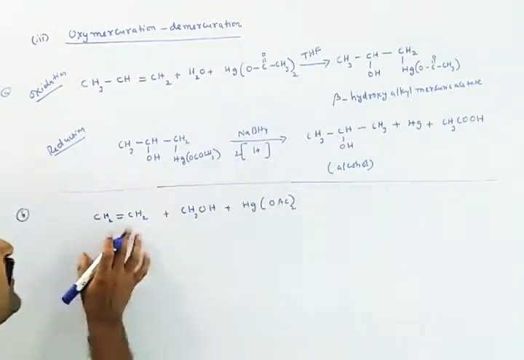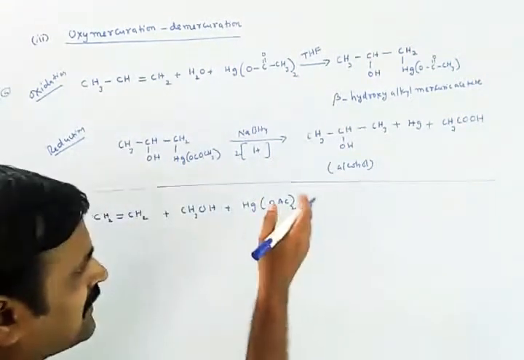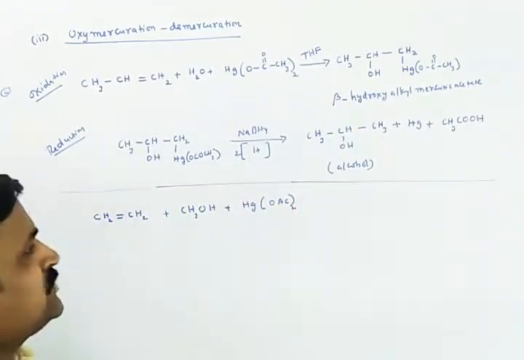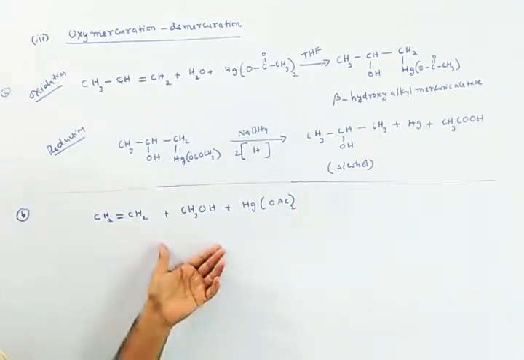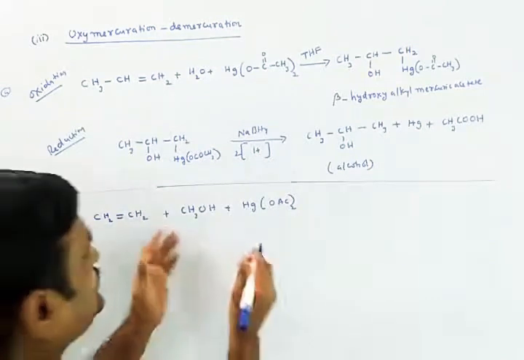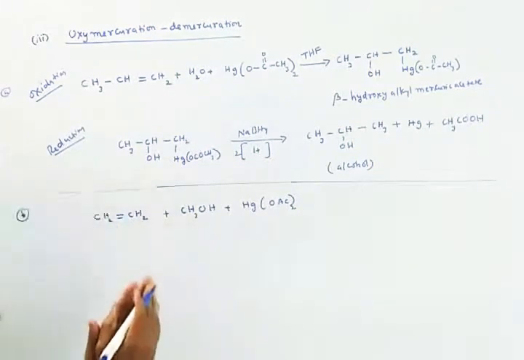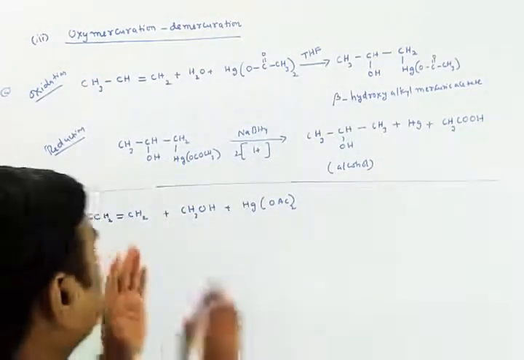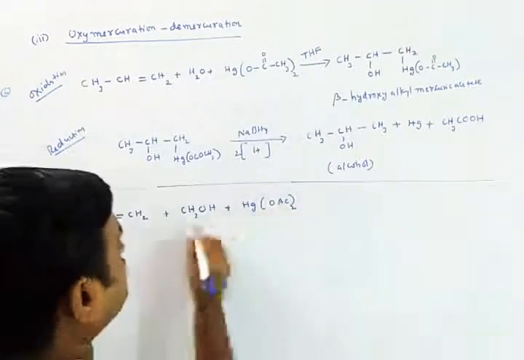Then what is the product? Is it the alcohol or is it a different product? Now let us see. As we all know, the first step of the mechanism is mercuration.